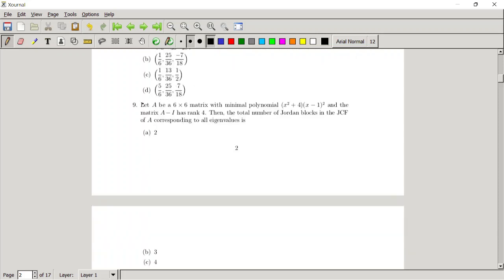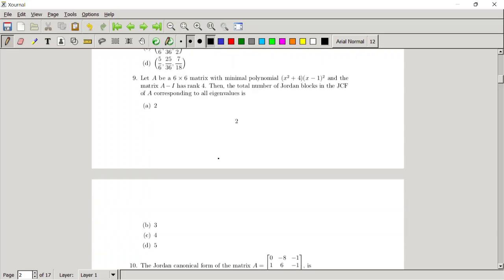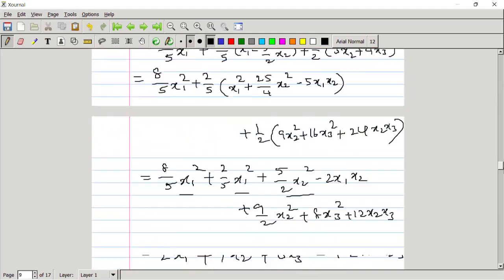So the ninth problem, here it is. Let A be a 6 cross 6 matrix with a given minimal polynomial, and the matrix A minus I has rank 4. Then we need the total number of Jordan blocks in the JCF corresponding to A. The minimal polynomial here is of degree 4, and it is given one more condition that the matrix A minus I has rank 4. From these two properties we have to check.